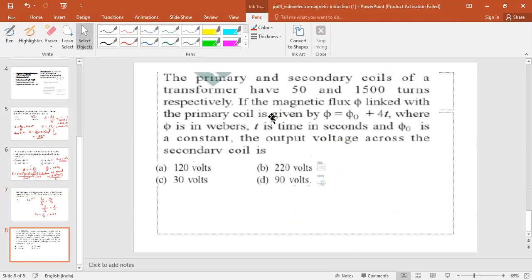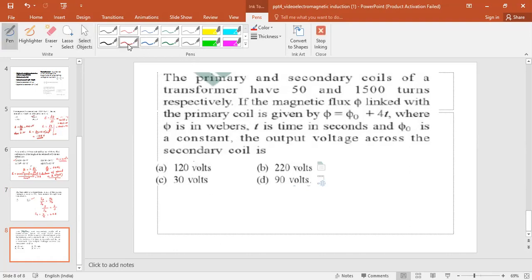The primary and secondary coils of a transformer have 50 and 1500 turns respectively. The magnetic flux linked with the primary coil is phi equal to 50 plus 4t, where phi is in Webers, t in seconds, and 50 is a constant. We need the output voltage across the secondary coil.